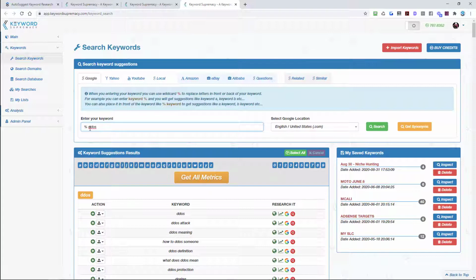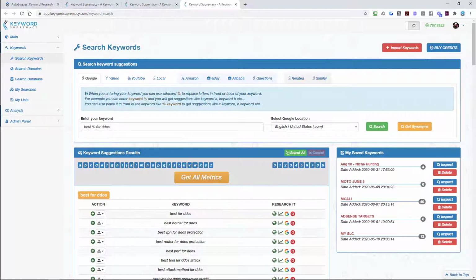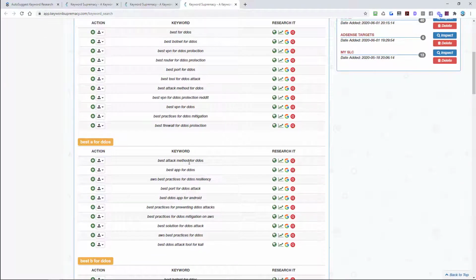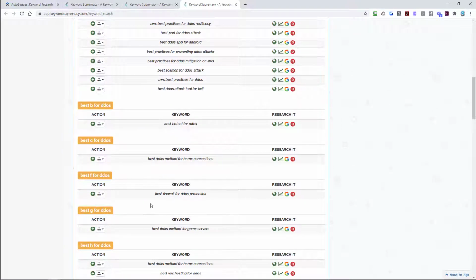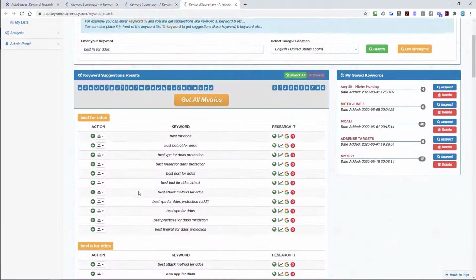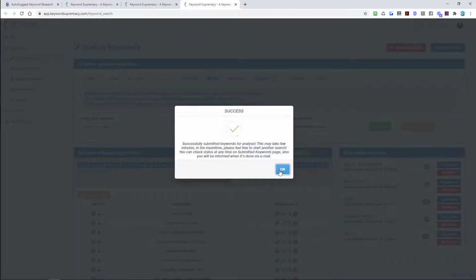Another thing you can do is even do the keyword in the middle, so I can make a phrase up in my mind, something like best something for DDoS, so we can do a search for that. Okay, and now I'm getting suggestions. So best attack method for DDoS, best botnet for DDoS, best DDoS method for home. So it's doing more suggestions. Once again, just click on get all metrics, and that will send that away to be analyzed for the volume and the CPC.